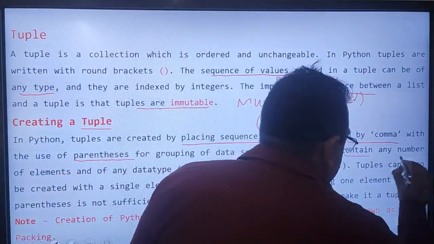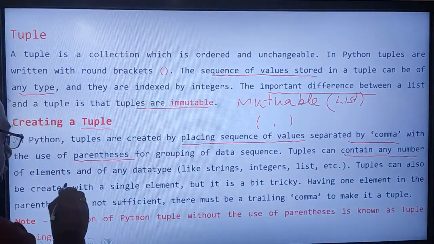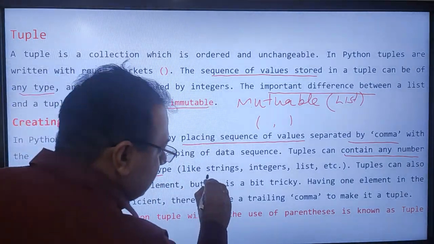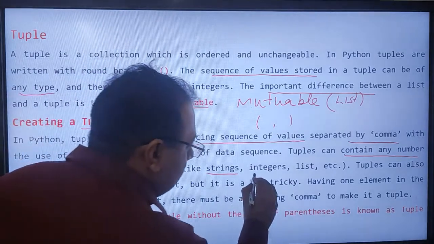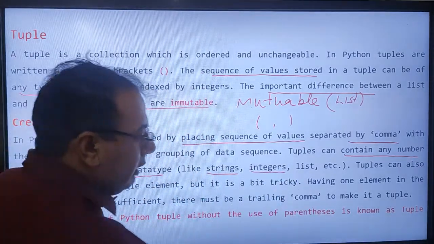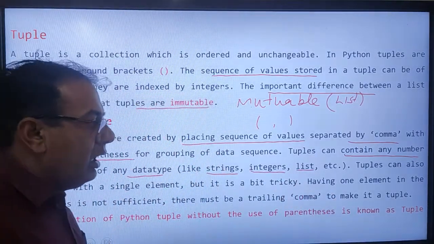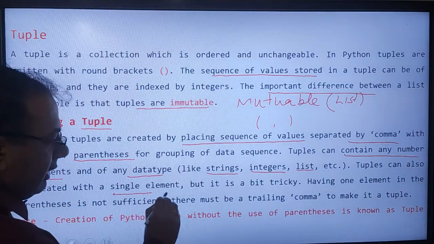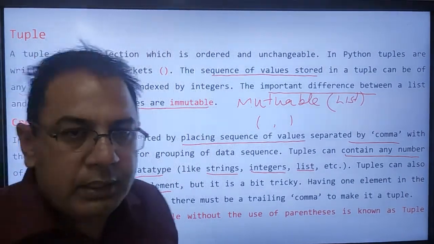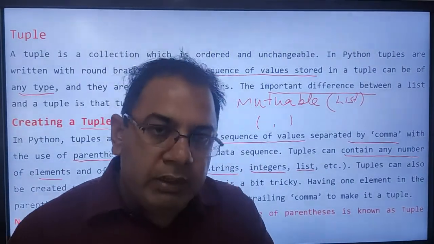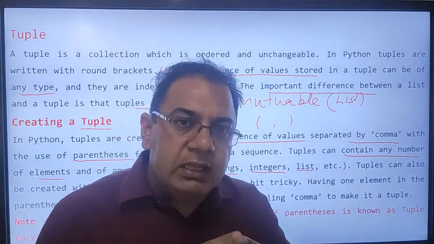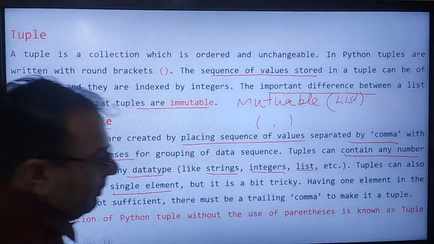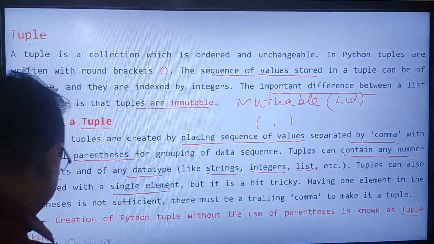A tuple can contain any number of elements and any data type. It may be string, it may be integer, it may be list. A tuple can also be created with a single element, but it is a bit tricky. If we create a tuple with a single element, then it is known as tuple packing.